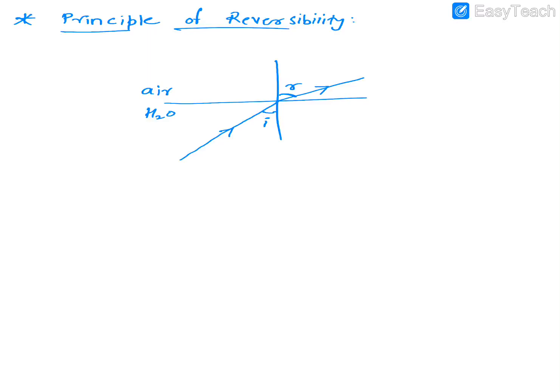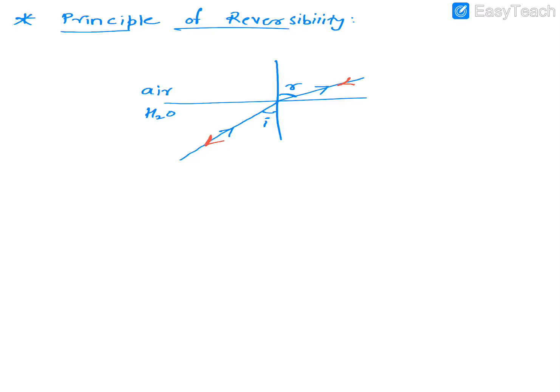So while coming back, if this was your incident ray here, then this would have been your refracted ray. Meaning your angle of incidence and angle of refraction would get interchanged. So I'll repeat once again.